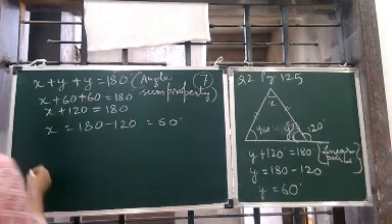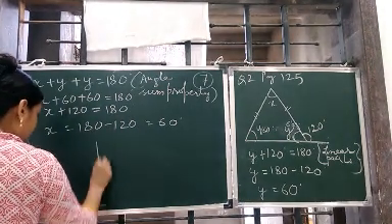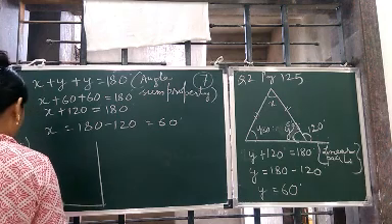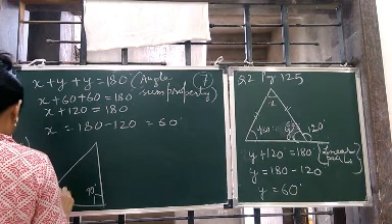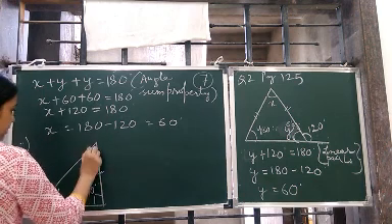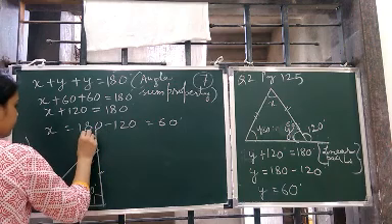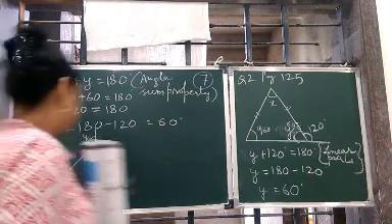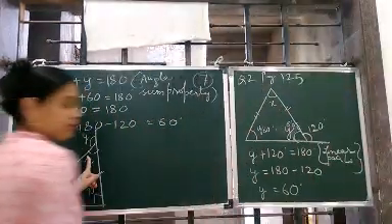Now, going to the second one. Isosceles right angle triangle it is. So this was 90 degree. This is x. These two sides are equal. So if this is x, this is also x. Okay. So if you find out, if you use the angle sum property, you will see that the value of x will be 45, 45.